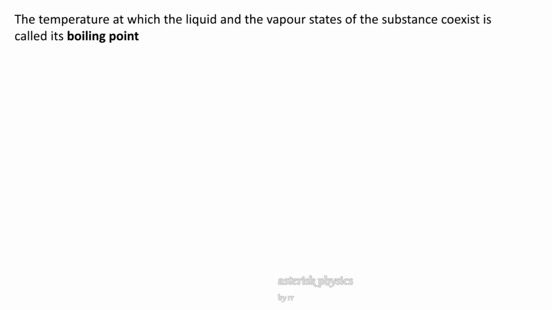The temperature at which the liquid and the vapor states of the substance coexist is called its boiling point, or it is that temperature at which liquid starts boiling or liquid converts to vapor state. Boiling point increases with increase in pressure. At the same time, the boiling point decreases with decrease in pressure.